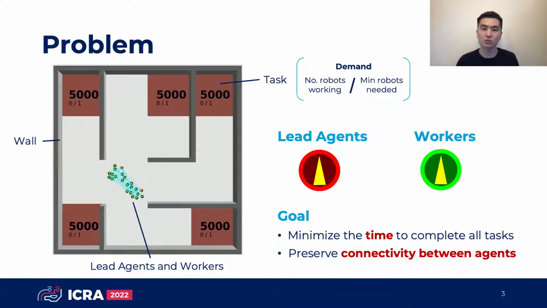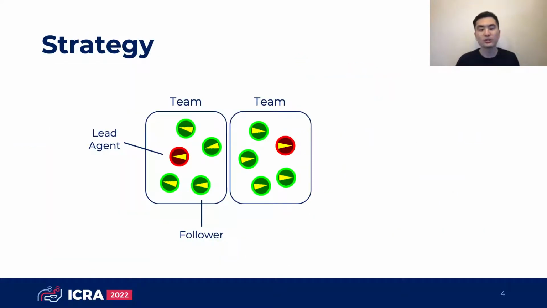Both the lead agents and workers don't have access to their global positions and can only communicate with their local neighbors. The goal is to minimize the time to complete all tasks while also preserving the connectivity between the two lead agents. We use a leader-follower approach, where each lead agent is followed by a group of workers to form a team. We refer to a worker in a team as a follower.